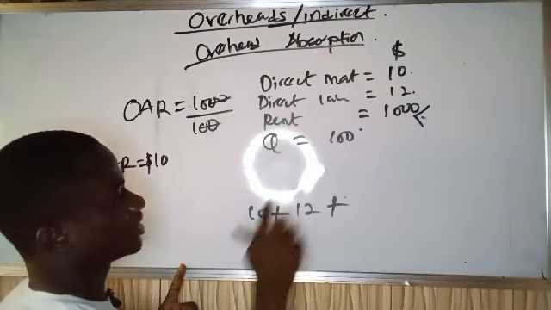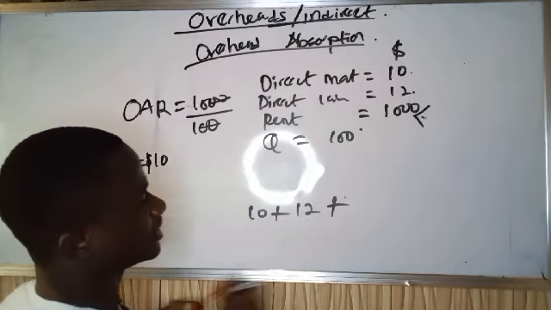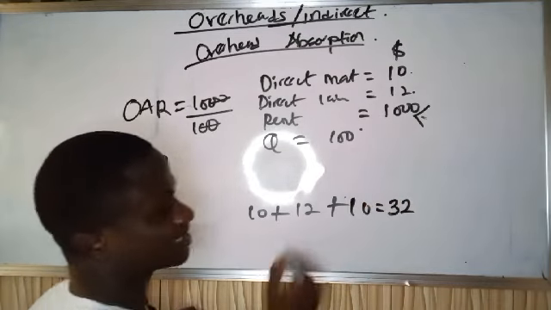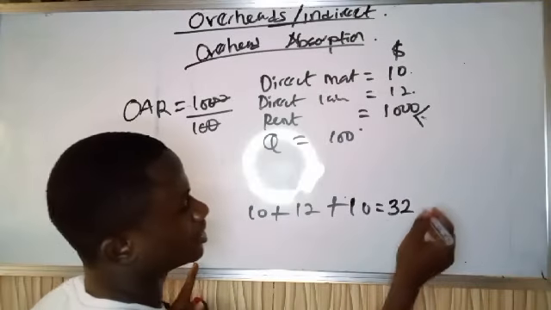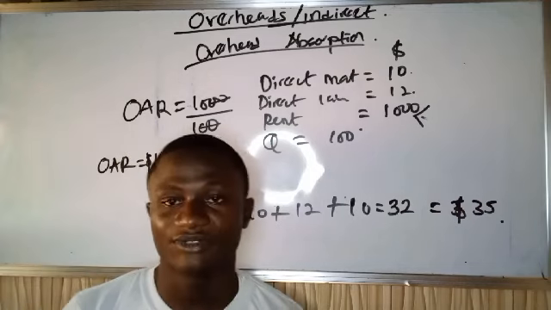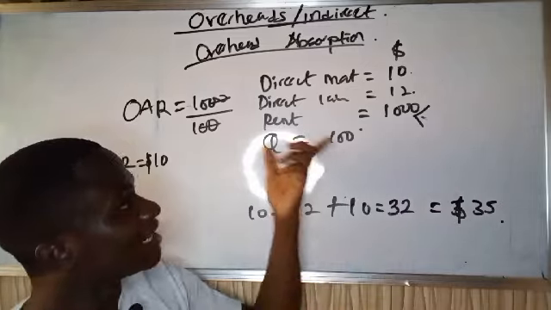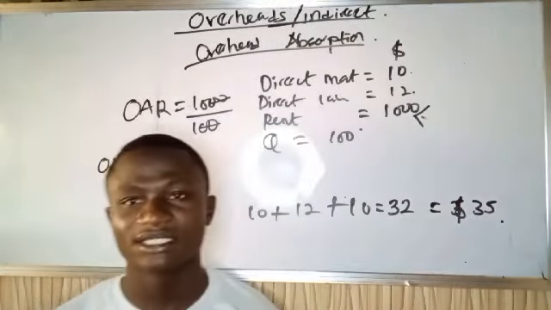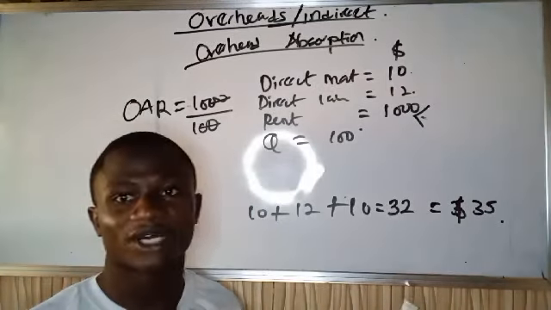So $10 of direct materials, $12 of direct labor, and rent, which is $10. Then I'm going to have $32 as my cost of production. So if $32 is my cost, then I can now charge, let's say, $35 to be able to make profit. So in this situation, what have I done? I've calculated the amount of the overhead costs each product I produce is going to absorb. That's what I mean by overhead absorption rate, or overhead absorption.